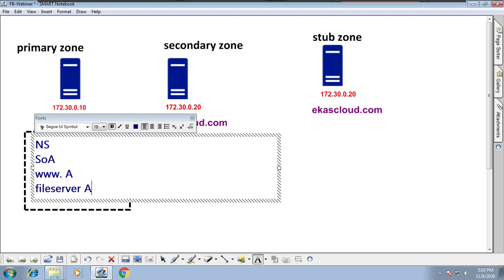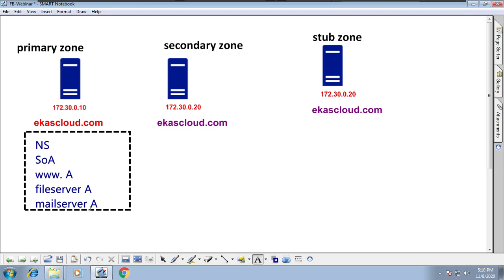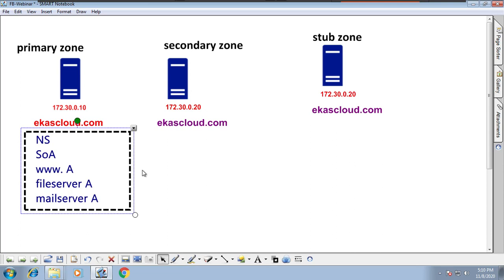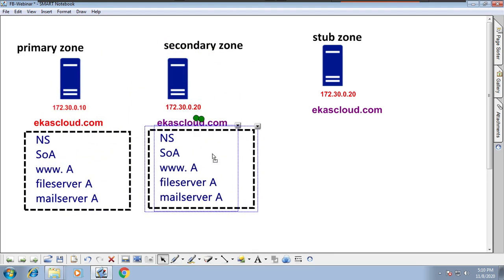I will create a WWW record, a file server record, and a mail server record. These are all records in that primary zone. Okay, so now what if I create a secondary zone of this primary? Whatever records are there in the primary will be replicated to the secondary zone.